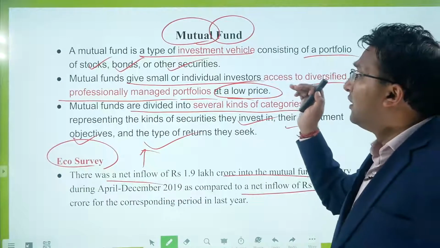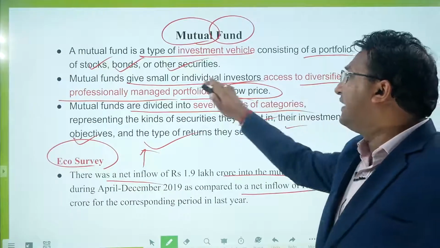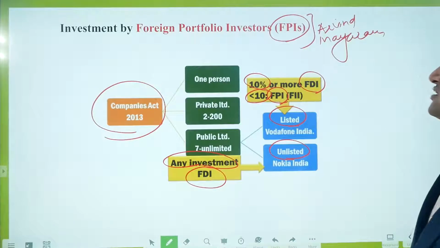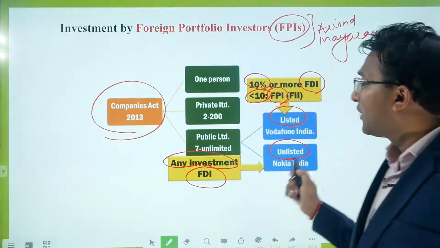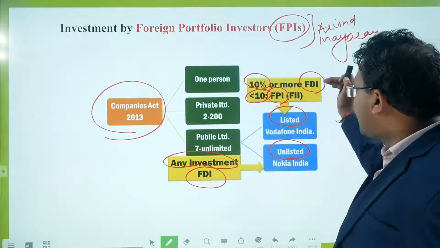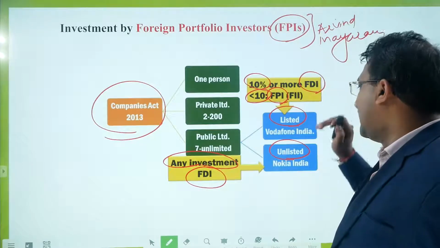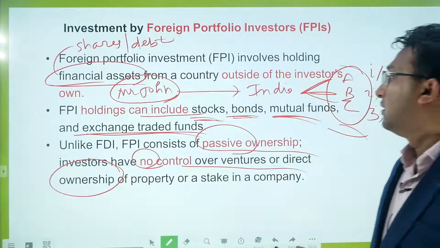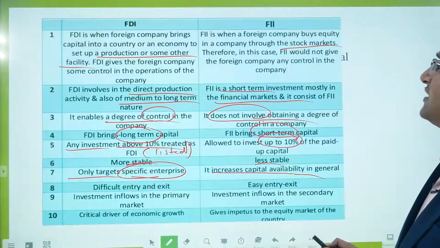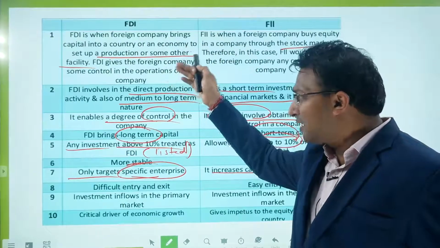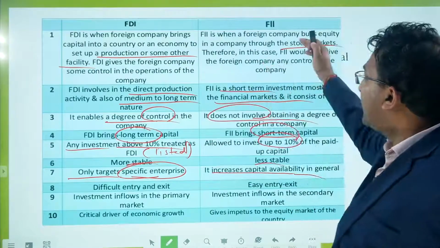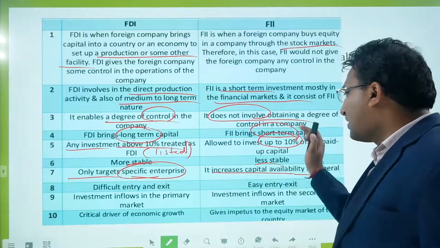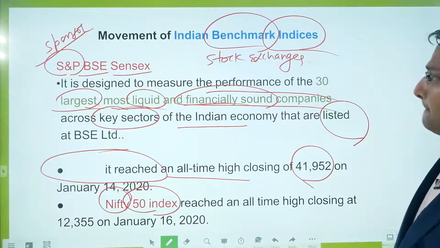Mutual funds are an investment vehicle where small and individual investors get access to a diversified portfolio managed by professionals. FDI and FPI: if it is a listed company, then less than 10% is FPI and more than 10% is FDI. In case of an unlisted company, any investment is FDI. FDI is more interested in business control in the long term. FII is investing into the stock market. They are not interested in ownership and they are working for the short term.